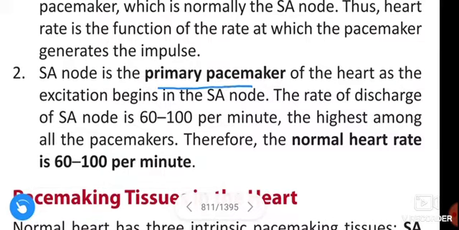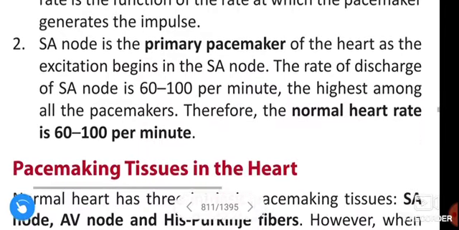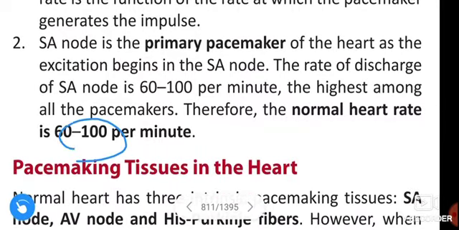Sinoatrial node is the primary pacemaker of the heart. As the excitation begins in the sinoatrial node, the rate of discharge of sinoatrial node is 60 to 100 per minute, the highest among all the pacemakers. Therefore, the normal heart rate is 60 to 100 per minute.